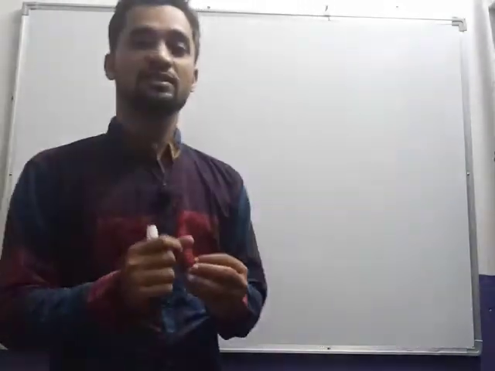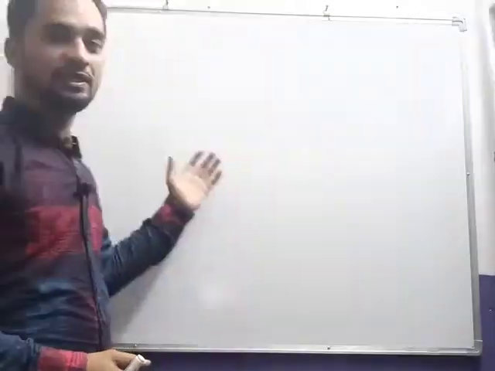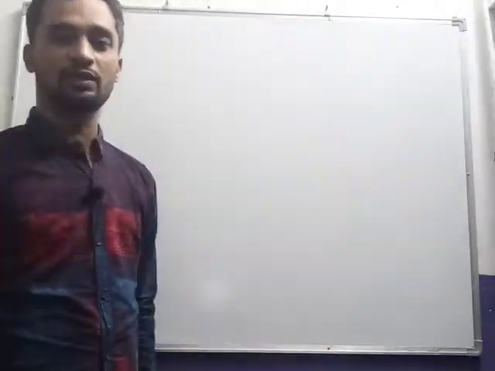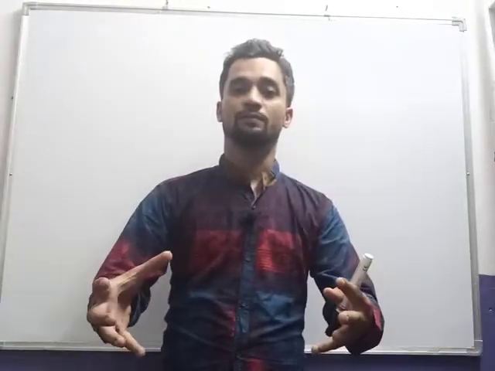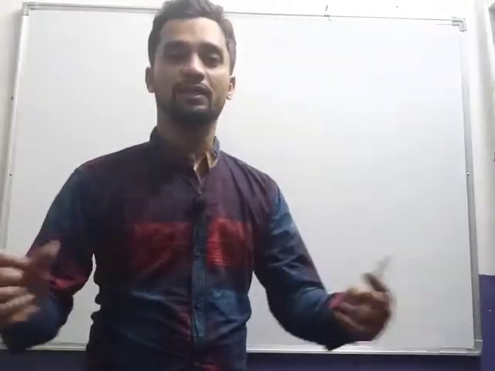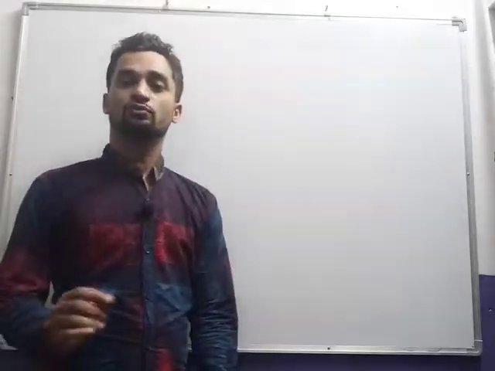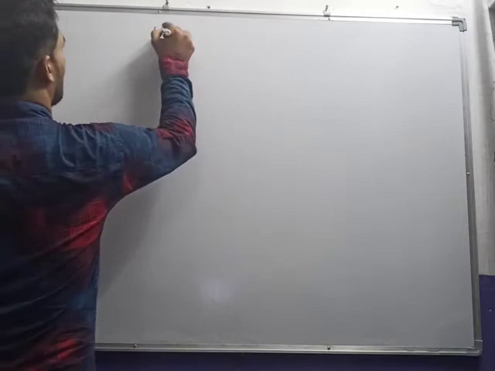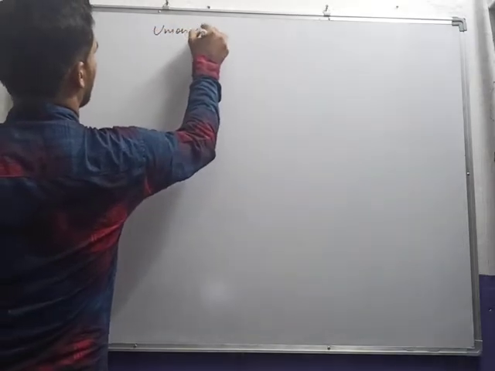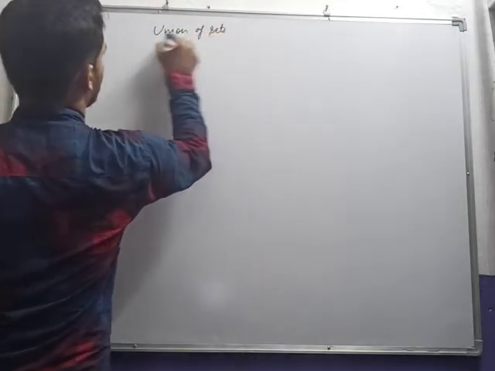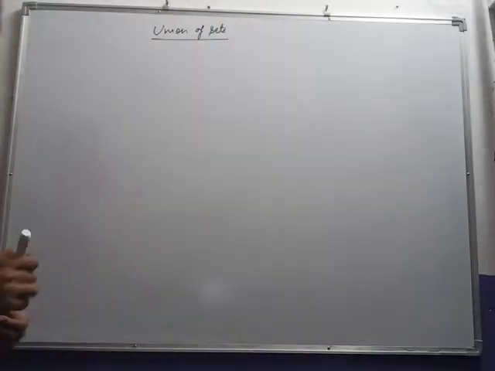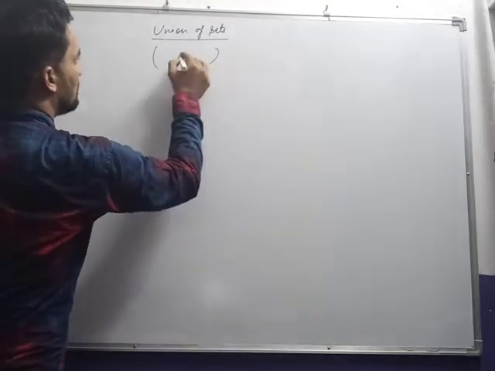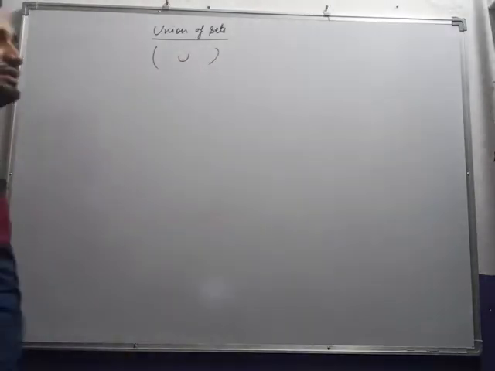Similarly in sets, for example, set A contains different types of elements and set B contains different types of elements, and if we are combining them, making a group, then it will be known as the union of both the sets. So let us clear it with an example. Firstly we are looking at union, then we'll go for intersection. So union of sets is denoted by this sign, okay.